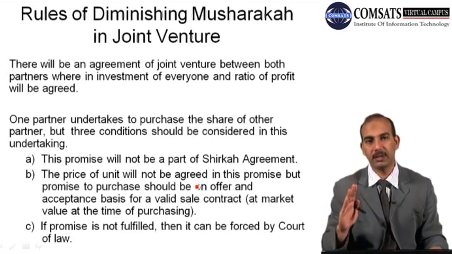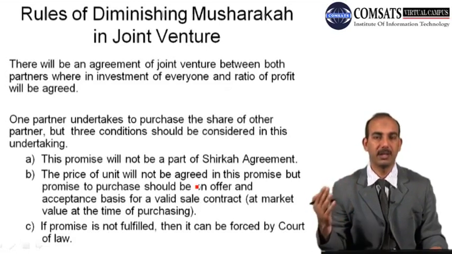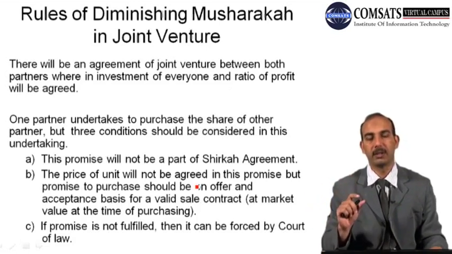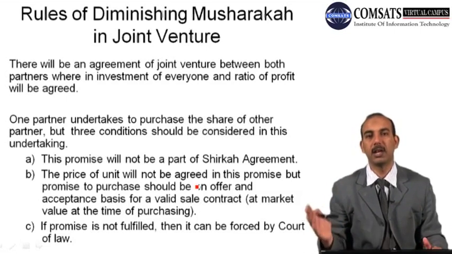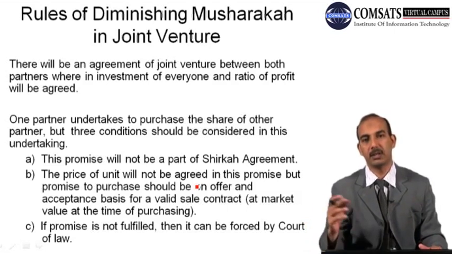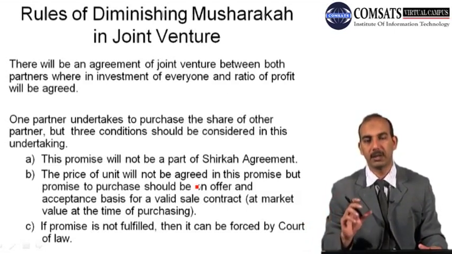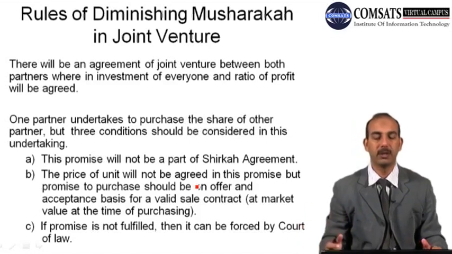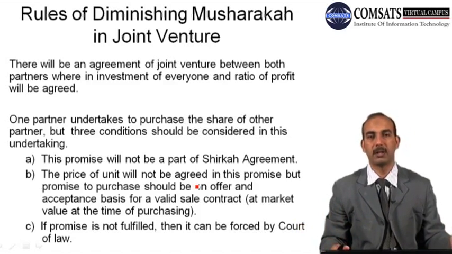So there should be one contract, and if there is something else regarding that particular matter, there can be some promises, and they will not be part of that particular contract. So the promise to purchase the share of the other partner will not be part of the contract, but it will be a separate document representing that one of the partners will purchase the share of the other partner in the future, and the price of the unit will not be agreed in this promise, but the promise to purchase should be on an offer and acceptance basis for a valid sale contract at market value at the time of purchase.